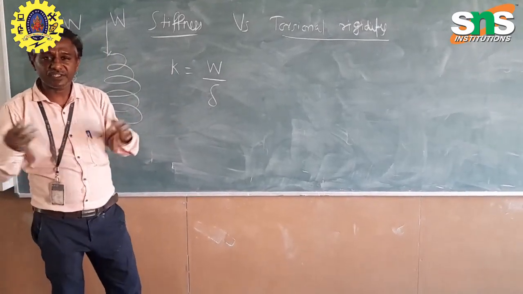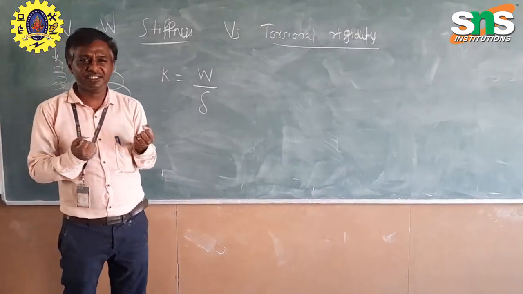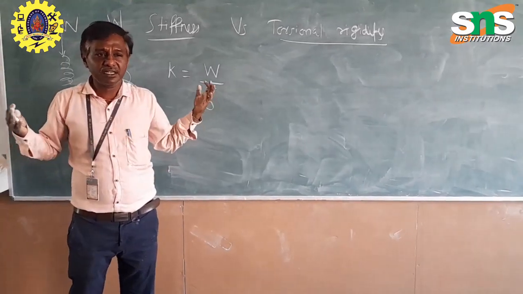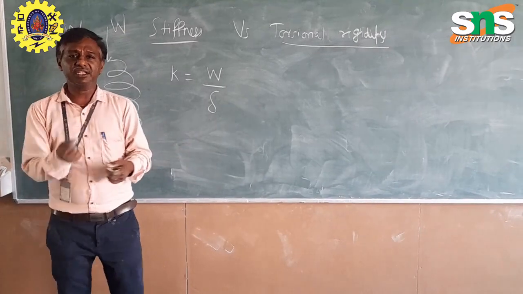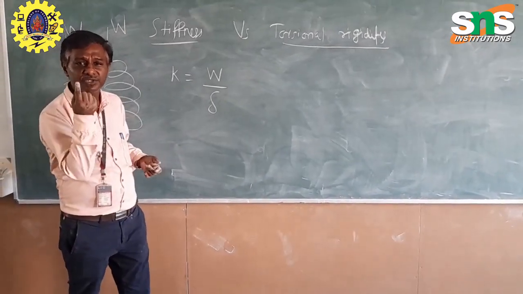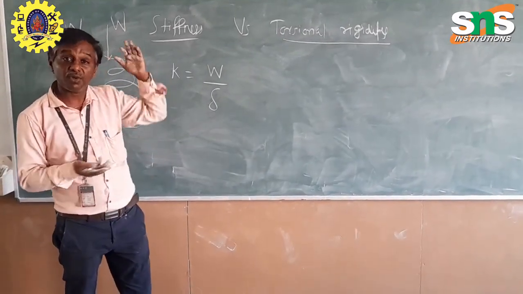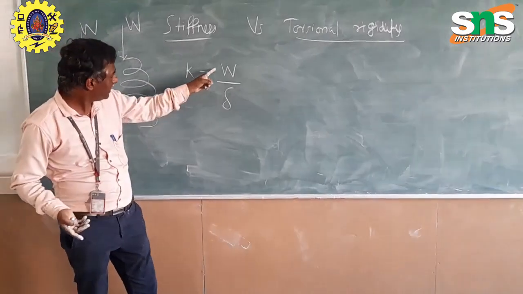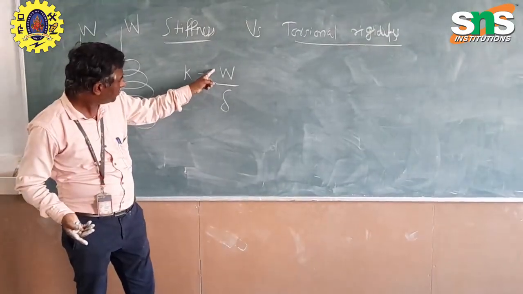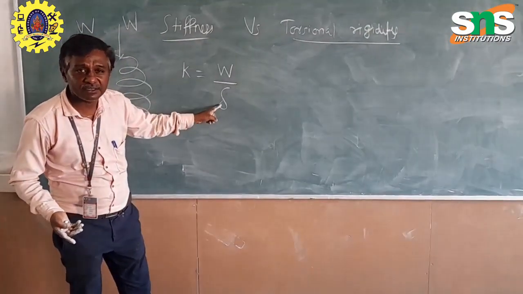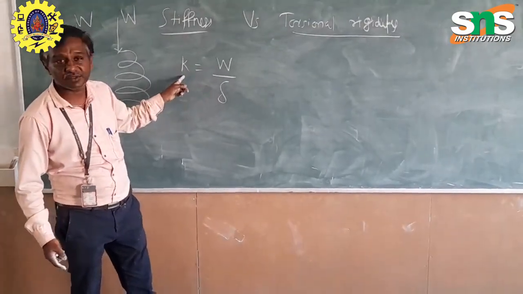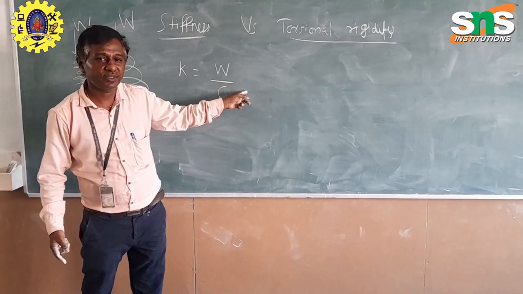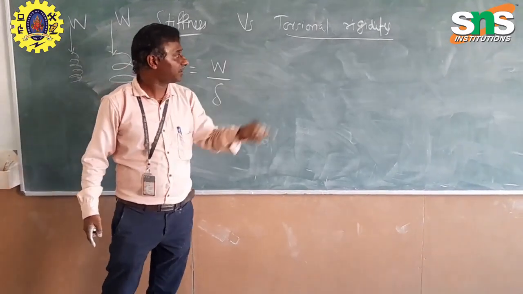If it is rigid and the stiffness is high, what does that mean? To get even 1 unit of deflection, you have to apply more load. If you apply more load to produce 1 unit of deflection, the stiffness is higher. So stiffness is directly proportional to the load. And then there is torsional rigidity.